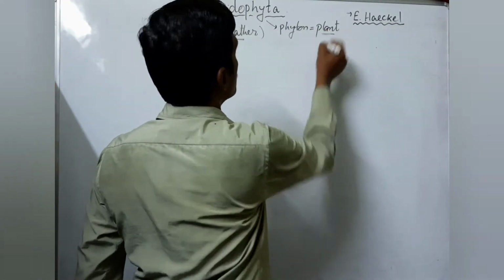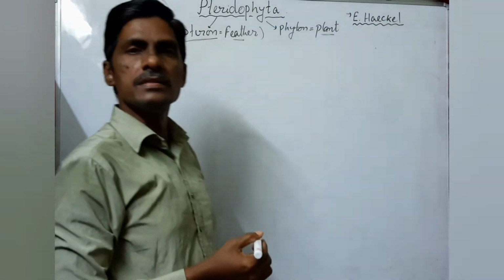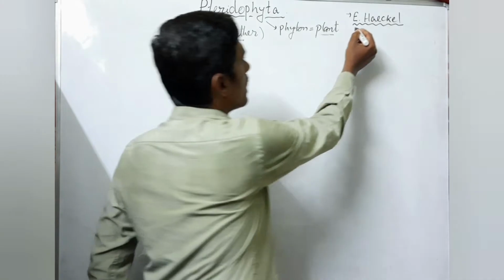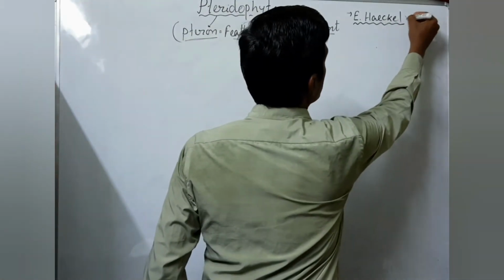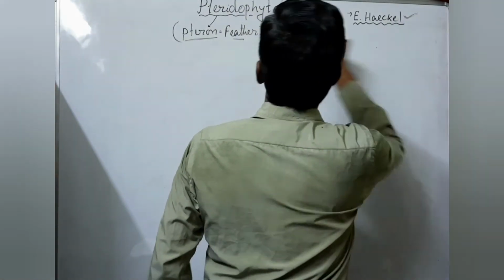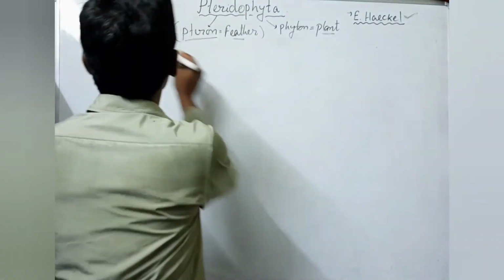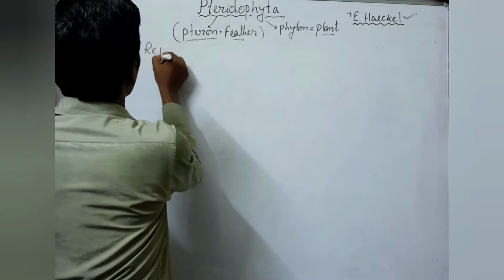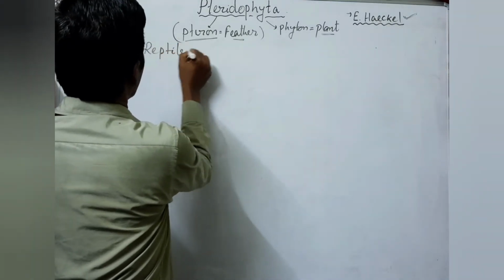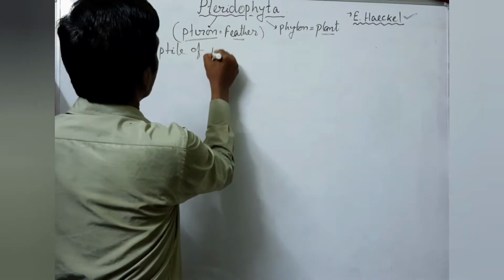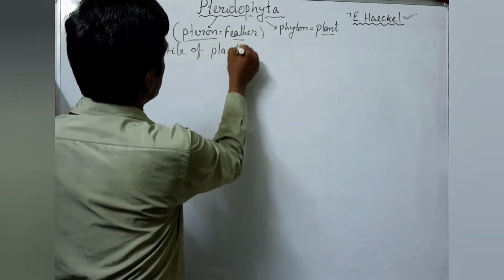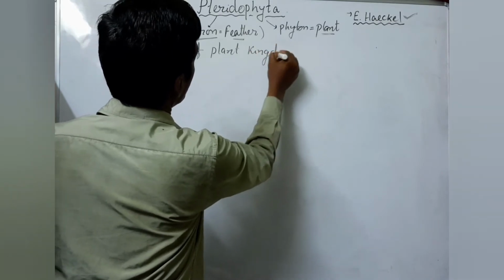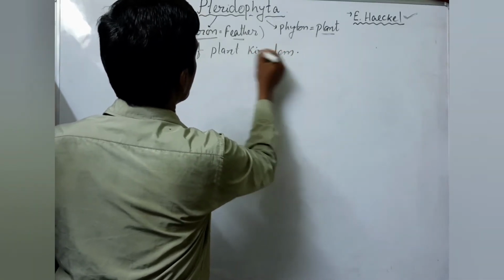So Pteridophyta are feather-like plants, and the term was coined by E. Haeckel. So Ernst Haeckel named the Pteridophyta, and Pteridophyta is called the reptile of the plant kingdom. This is called the reptile of the plant kingdom.